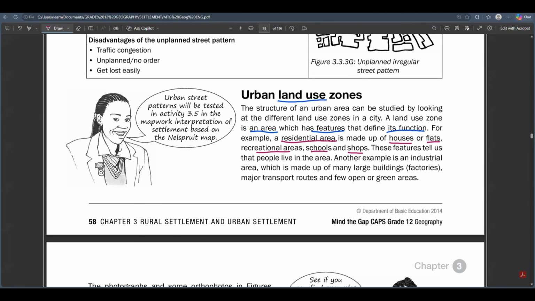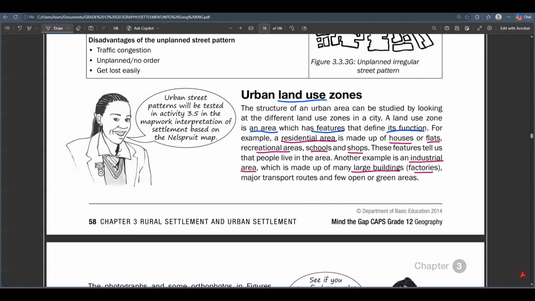If we take another example, as the textbook is saying here, we've got an industrial area. An industrial area is basically a place for industries. Industries is all about manufacturing. It's made up of large buildings and factories. So an industrial area must be made up of many large buildings, factories and industries.